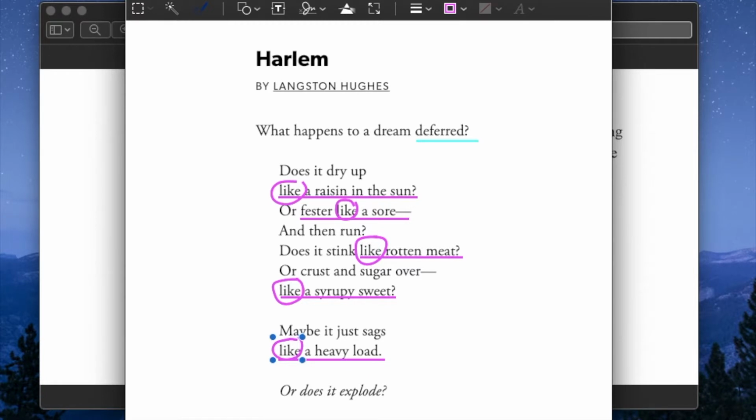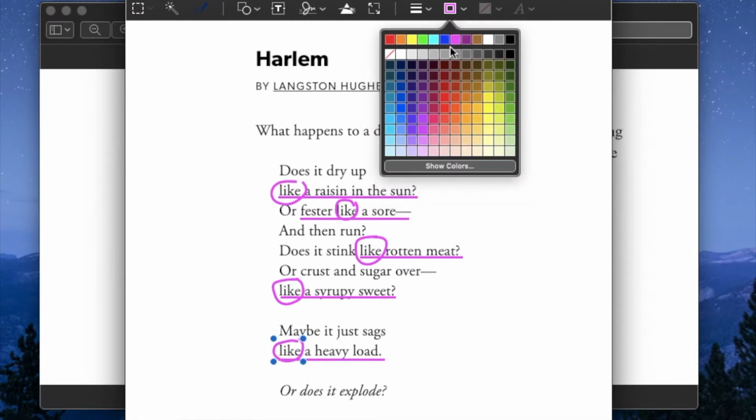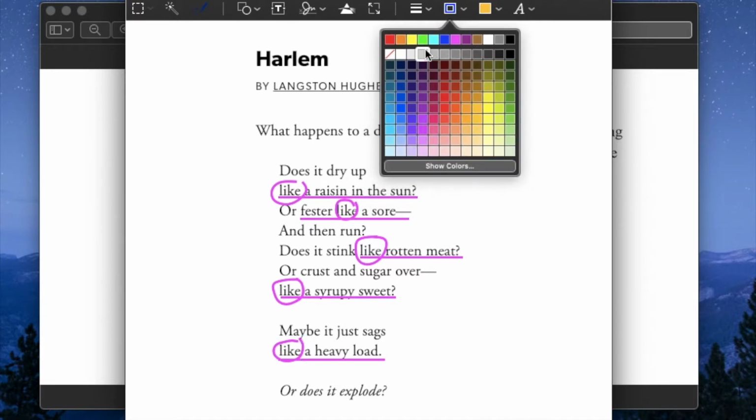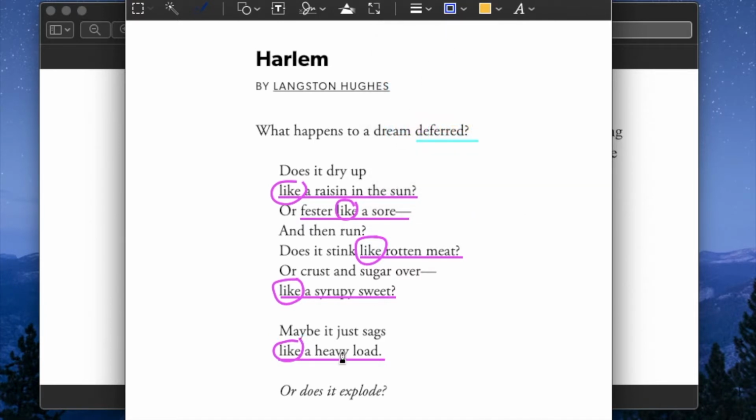So with these similes in mind, the dream deferred is being compared to the raisin in the sun. It's being compared to a sore, a rotten meat, the crust and sugar over a syrupy sweet, and a heavy load. These are very prominent.